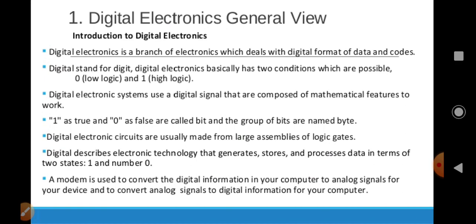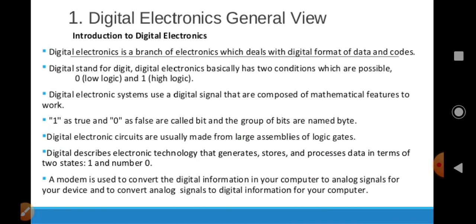Digital electronics general view. Introduction to digital electronics. Digital electronics is a branch of electronics which deals with digital format of data and codes. Digital stands for digit. Digital electronics basically has two conditions which are possible: 0 low logic and 1 high logic.